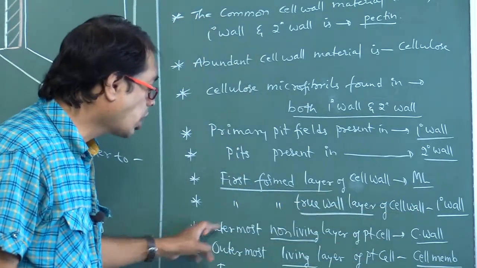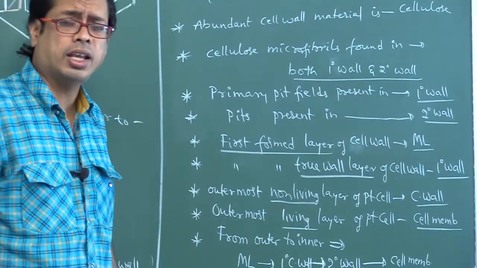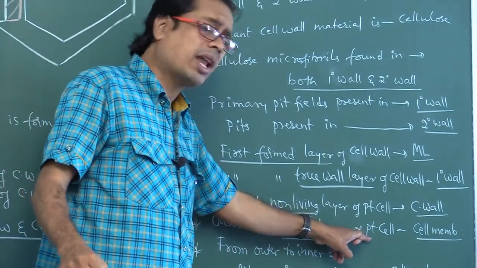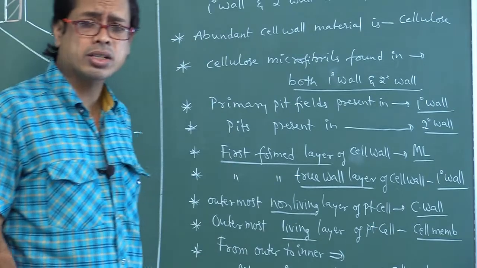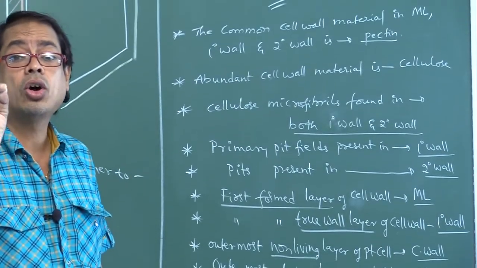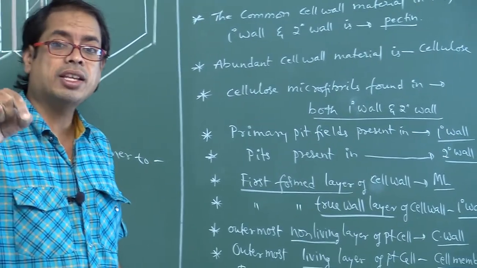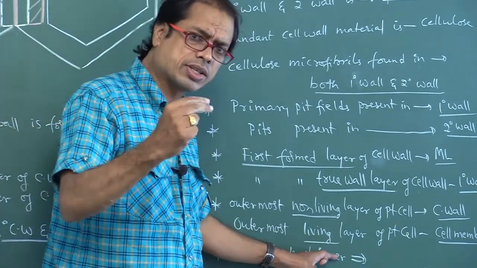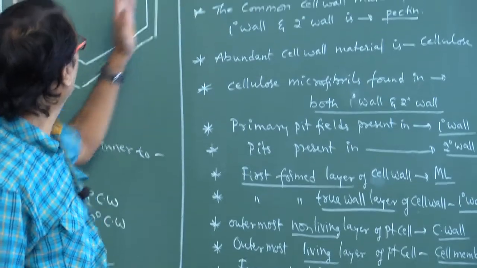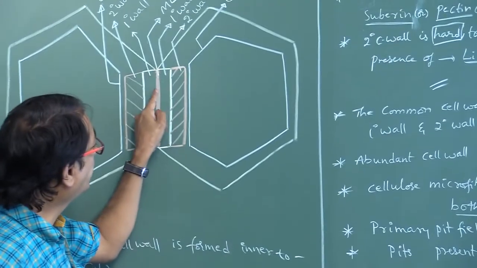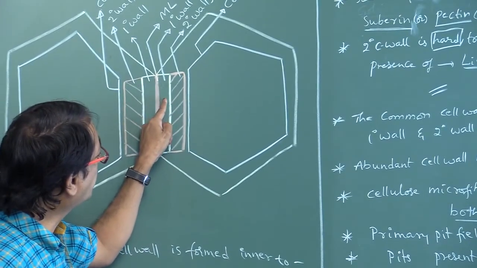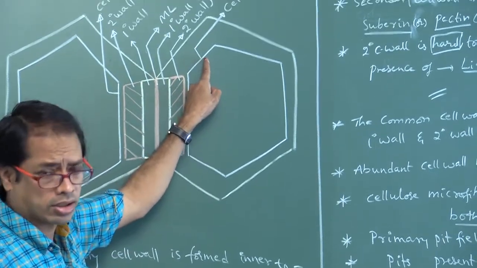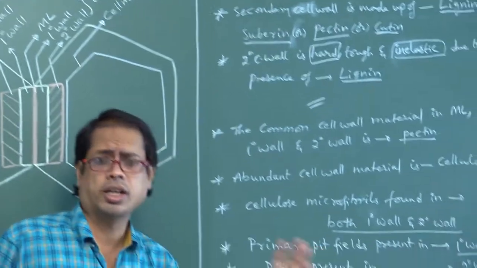Next, the outermost non-living layer of plant cell is cell wall. The outermost living layer of plant cell is cell membrane. Why? Because cell wall is a non-living layer and cell membrane is a living layer. From outer to inner, the parts are middle lamellum, primary cell wall, secondary cell wall and cell membrane.